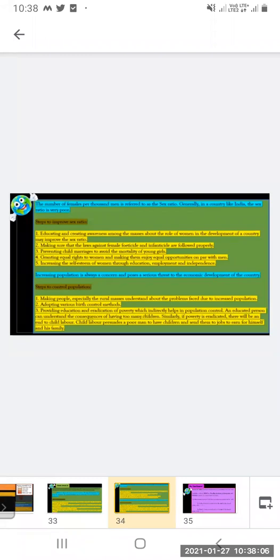This will help to improve the sex ratio. Making sure that the laws against female foeticide and infanticide are followed properly. So the rules which are made so that the female child will survive and be protected should be followed strictly. Preventing child marriage to avoid the mortality of young girls. So child marriage should be stopped to avoid the mortality rate of young girls.